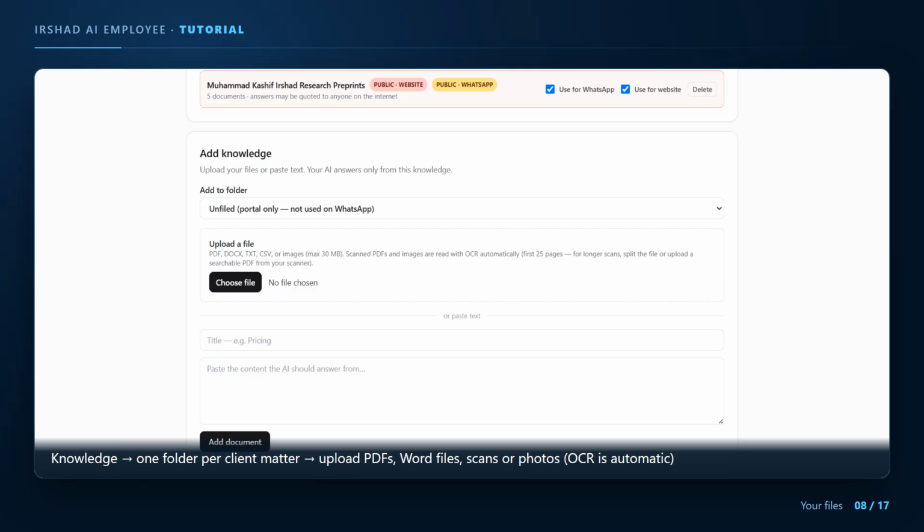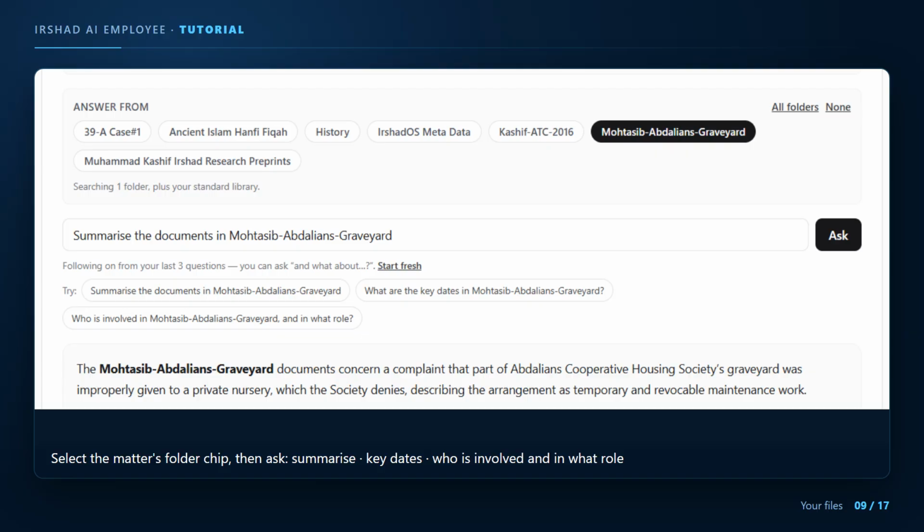Everything you upload stays inside your workspace, and the AI answers only from what you give it, plus the law library. To work on a matter, go back to Ask AI and click that matter's folder chip under Answer From. Now the search is limited to that folder plus the law library. Then use the 3 questions every file needs.